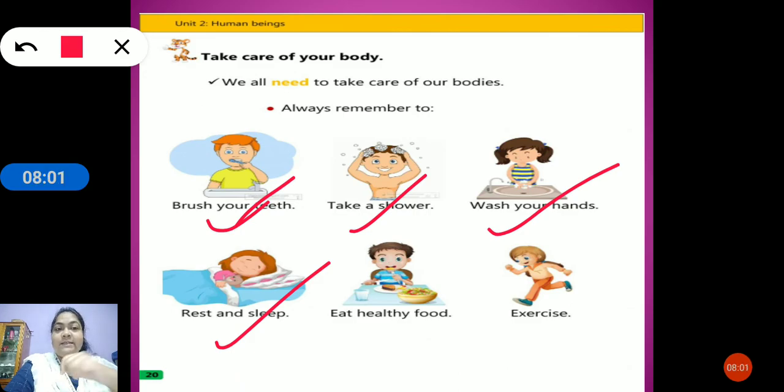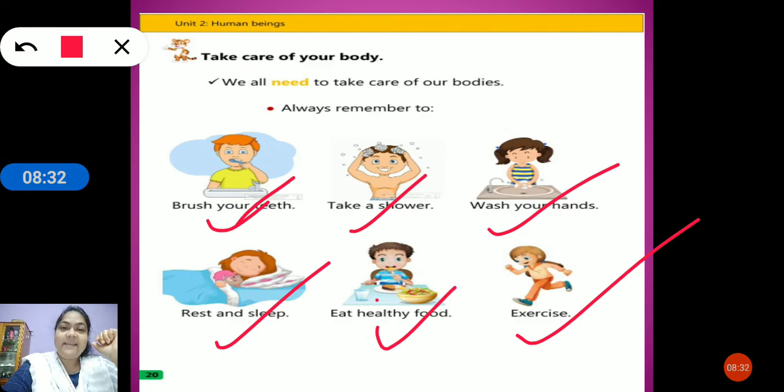It's very important. Then we also have to eat healthy food, children, not junk food but healthy food. Like we have to drink milk daily. Then we have to drink water also. It's very important for our body. Then the most important thing is exercise. We have to do regular exercise to keep our body fit and healthy.